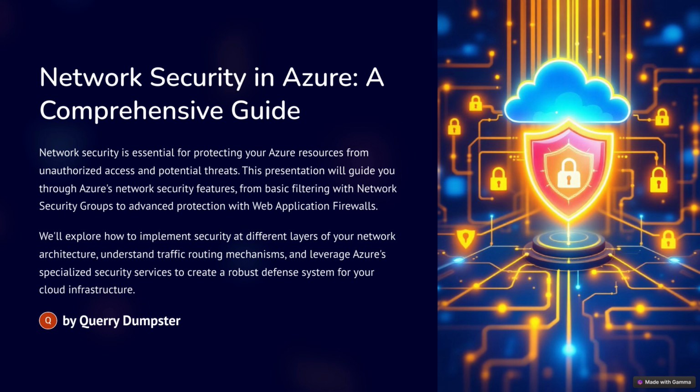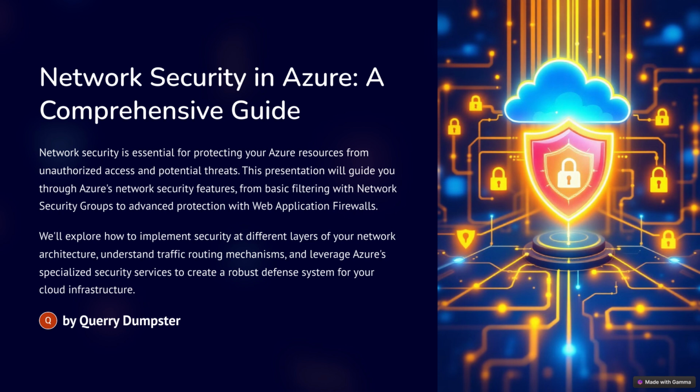Now, you mentioned hybrid connectivity. How do ExpressRoute and VPNs fit into that? So you can actually use both ExpressRoute and VPNs for hybrid connectivity. So you could use ExpressRoute as your primary connection, and then you could use a VPN as a backup. So if your ExpressRoute connection goes down for some reason, your VPN connection can take over, so that you've always got that connection. Exactly. So you always have a way to connect to Azure.